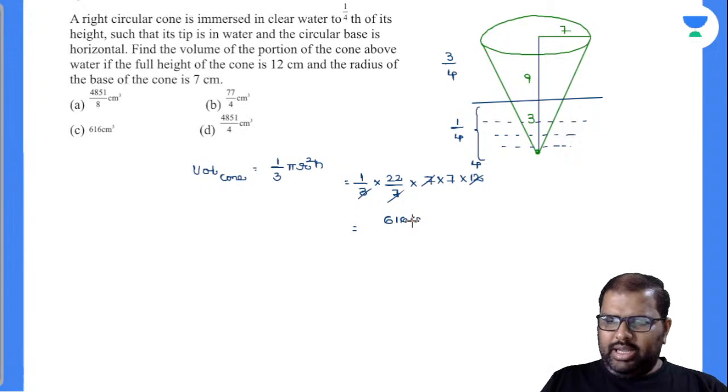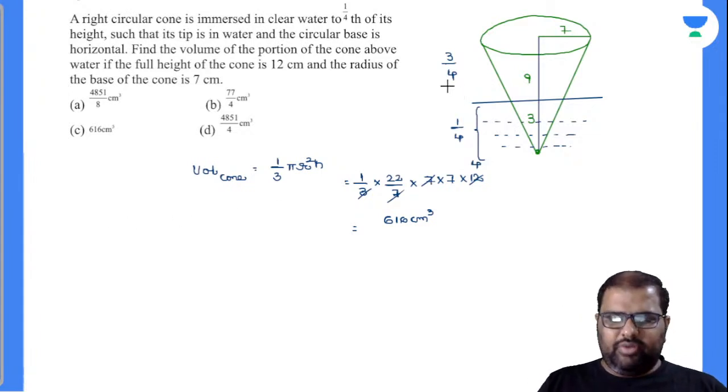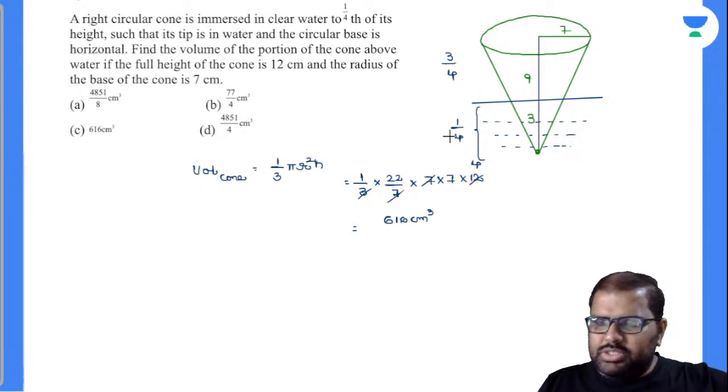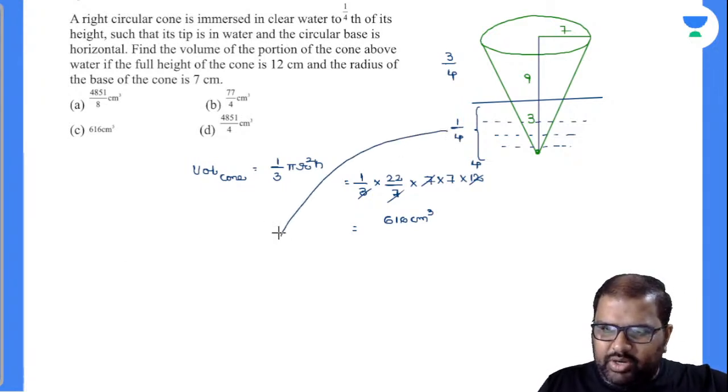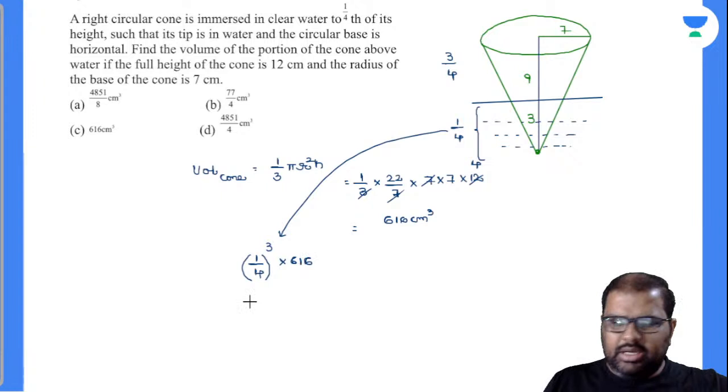So 88 into 7 will be 616 centimeter cube. Now you need not calculate the remaining one, right? So see here, 1/4 of the height is in the water. 3/4 of the cone is above the water. So how much volume is in the water? Closely observe there, 1 by 4 is the height. So if you want to find the volume, I have to cube these dimensions. 1 by 4 whole cube into 616 is your answer there.